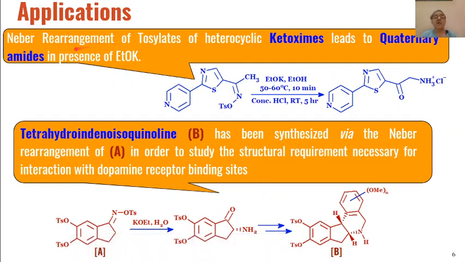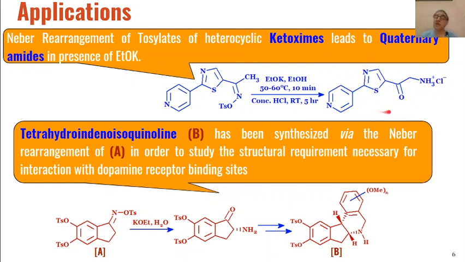Then similarly, Neber rearrangement can also take place in tosylates of heterocyclic ketoximes, the ketoximes which contain heterocyclic rings as one of the substituents on the ketoxime. So when this ketoxime tosylate is reacted with potassium ethoxide in ethyl alcohol, in the presence of concentrated HCl at room temperature, we will get these types of alpha amino ketones.